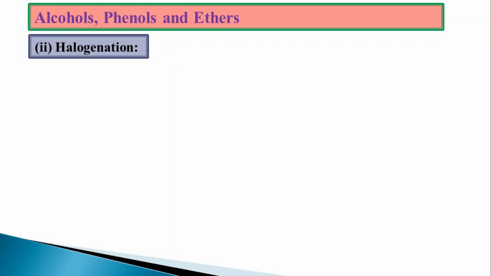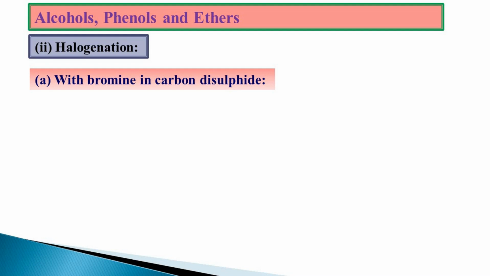Second one is halogenation. Halogenation also gives two different products with respect to different reagents. Let us take simple bromination. Bromination can be done in organic medium or in aqueous medium. That is, either organic solvent like carbon disulfide, carbon tetrachloride or chloroform.